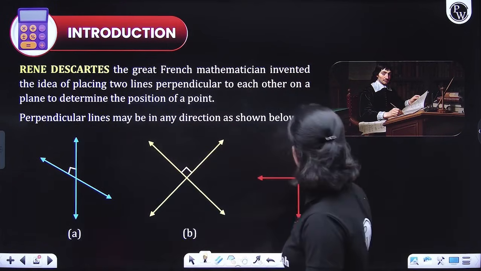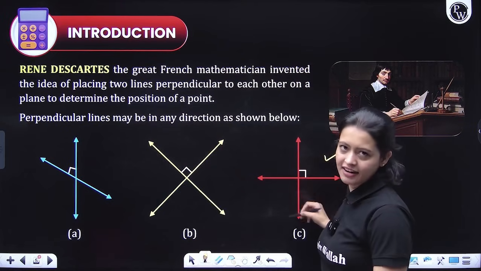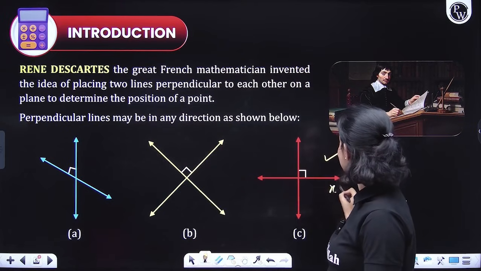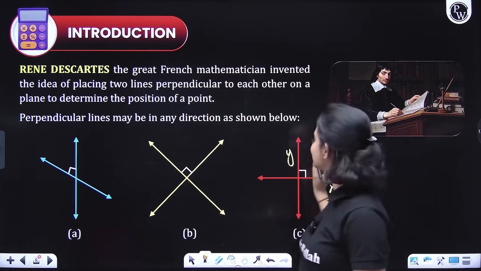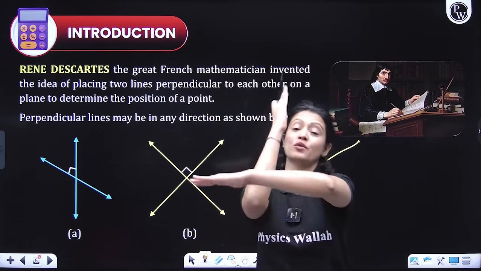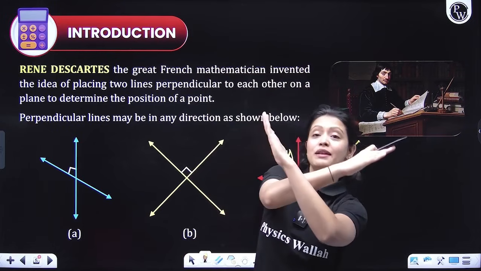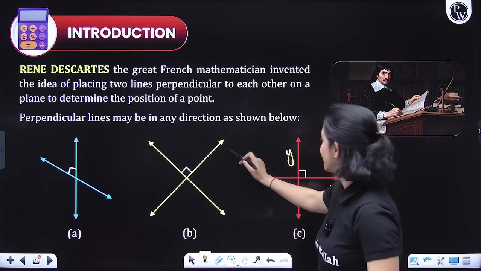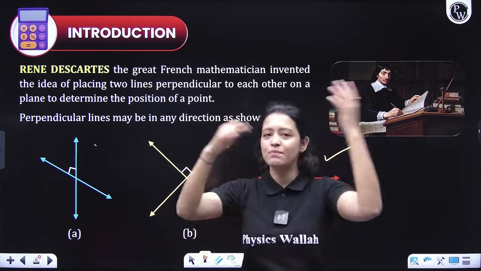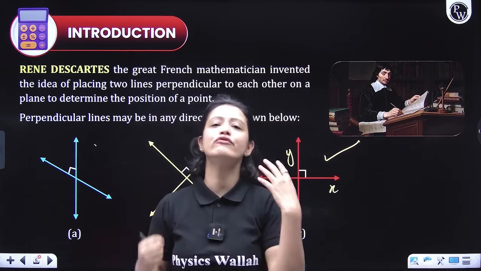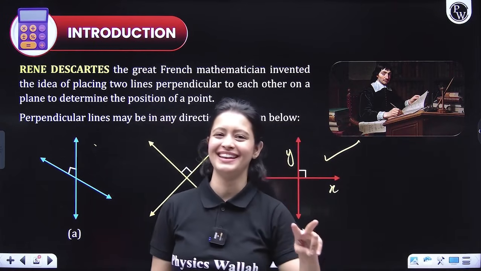You must have seen lines like these in a graph. You know that this is the x-axis, this is the y-axis. But guys, it's not necessary that the lines always have to cut like this. They can be slanted in any direction. For example, here, this. So basically, a plane can be divided into 4 parts using 2 perpendicular lines, right?